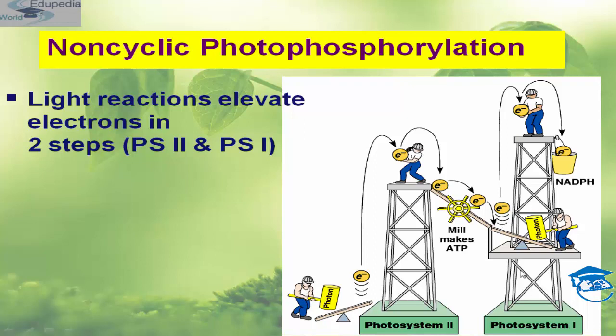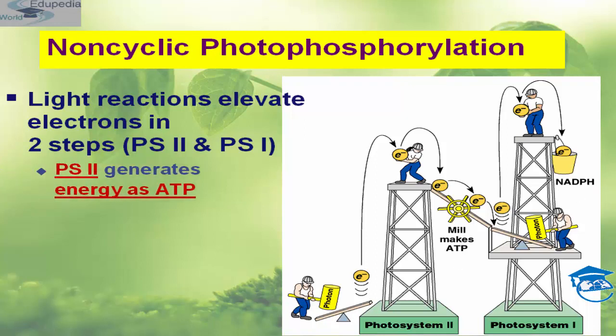Okay, now here photon hits the PS1 and then it expels the electron and it reaches here, the primary acceptor, and then NADP reductase reduces NADP plus to NADPH. So this way NADPH is produced in non-cyclic photophosphorylation and ATP is produced here.